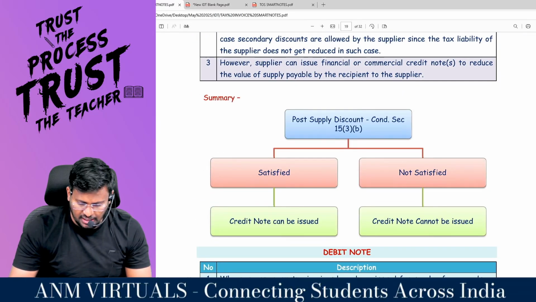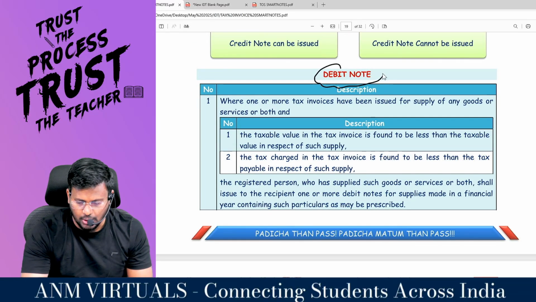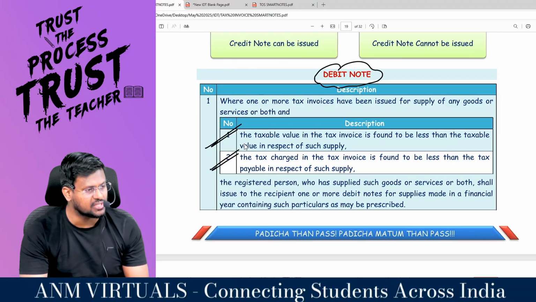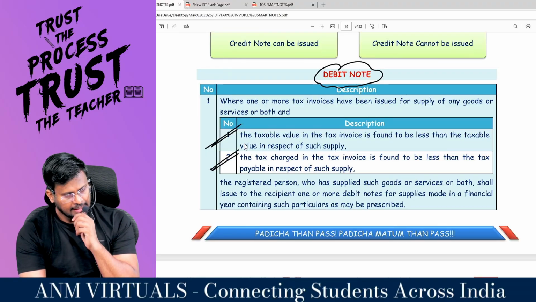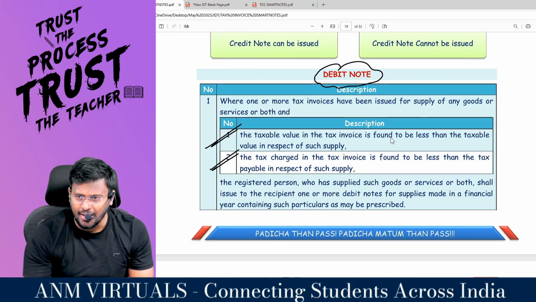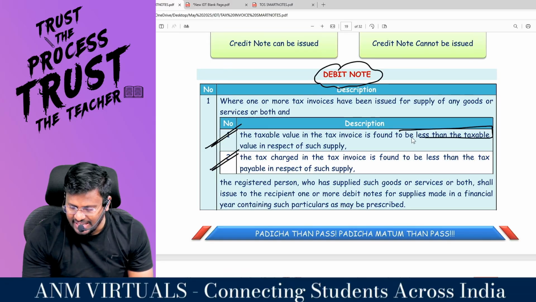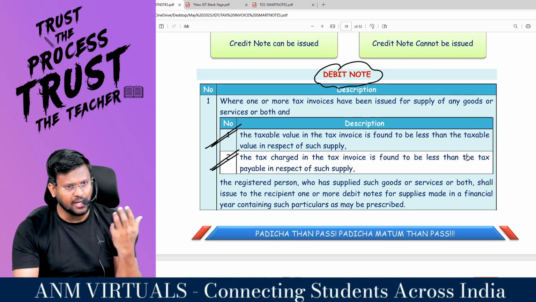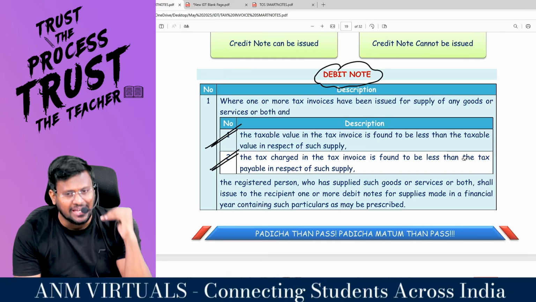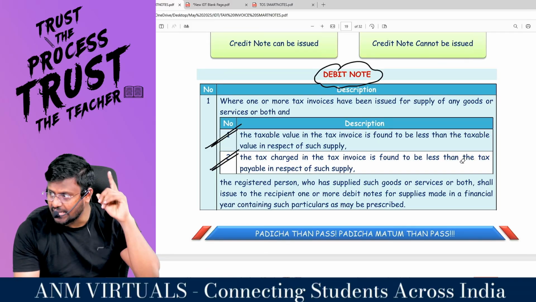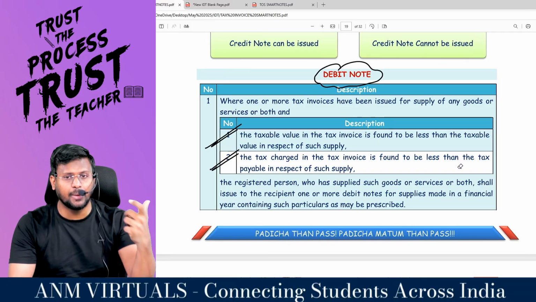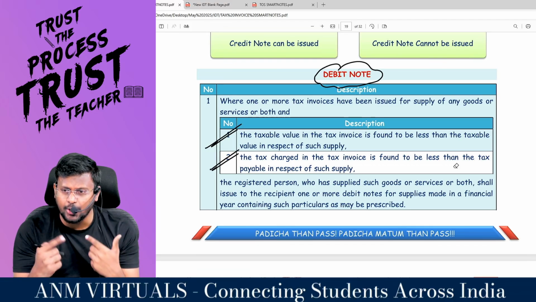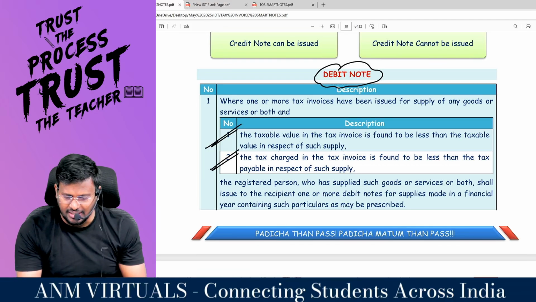Coming to the debit note. These are the 2 circumstances in which you are supposed to raise the what note? Number 1, the taxable value in the tax invoice is found to be less than the taxable value in respect of such supply. That means, my dear lovable students, I have shown only 8 lakh, but the actual value of supply is 10 lakh. That means I have short debited you. So I am going to debit you extra by way of how much lakh? 2 lakh. That is called as what note?